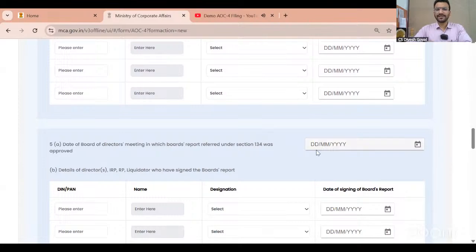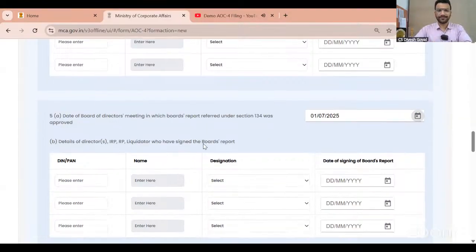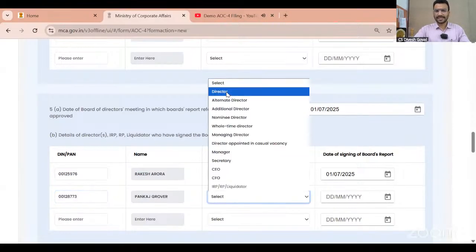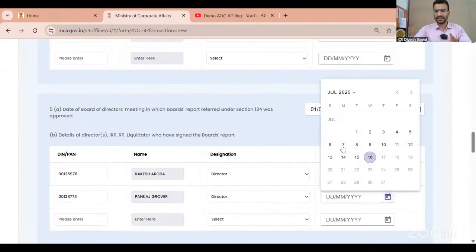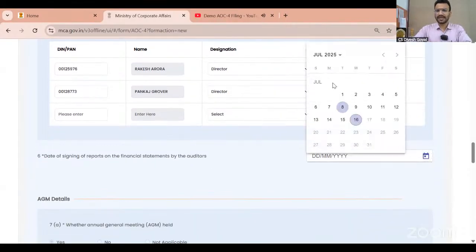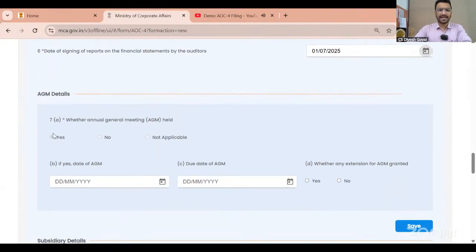Date of board of director meeting in which the board report is referred. Let me just say that my board report was also approved in the same meeting, that is 1st July. Now the name of the person who has signed the director report. Again, I have to select the designation and the date. This is the same as what we were doing earlier in the V2 portal. It is just that these categories have now been increased. Earlier these categories were not there. So I have mentioned this. Date of signing of the report by the auditor, I will consider it the same date, although it can be a different date. Date of signing of financial statement by the director and date of signing by the auditor can be different. Whether the annual general meeting was held, I said yes.